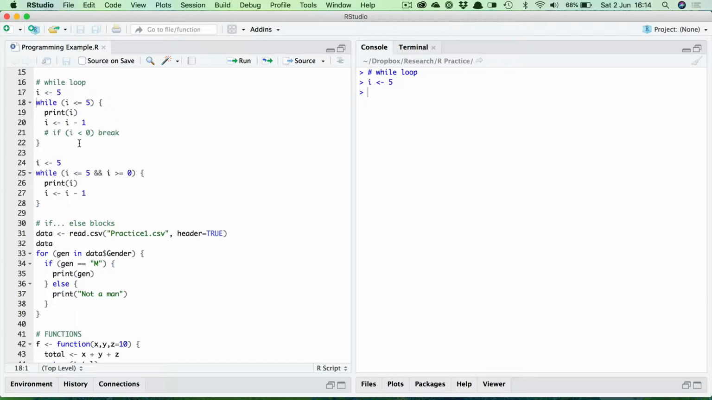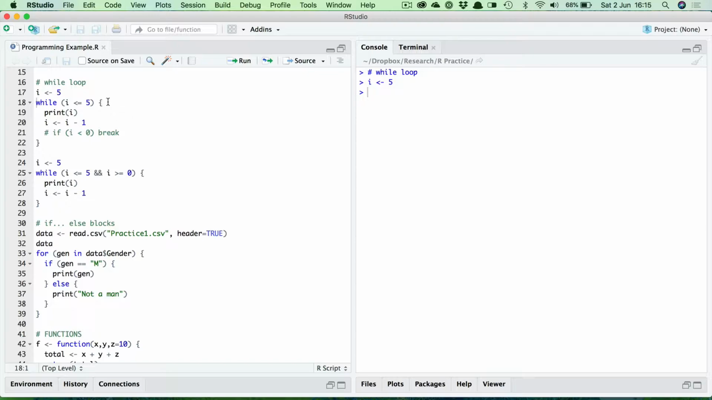Now in fact, as things stand, this loop will not stop. It'll keep on going. It's what we call an infinite loop. Because if you look at it, you'll see that if i starts off at 5 and then is reduced by 1 each time, then it's always going to be less than or equal to 5. So this statement will always be true, and so the loop will just keep on going.